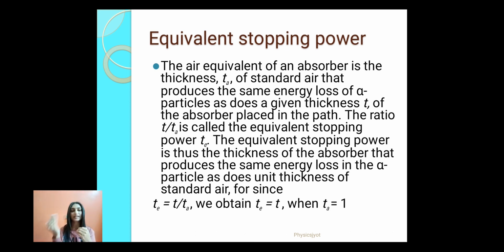So the ratio of T by Ta. T is the thickness of the absorber material. Ta is the thickness of the air. That is called equivalent stopping power. The equivalent stopping power is the thickness of the absorber that produces the same energy loss in the alpha particle as does the unit thickness of the standard air.